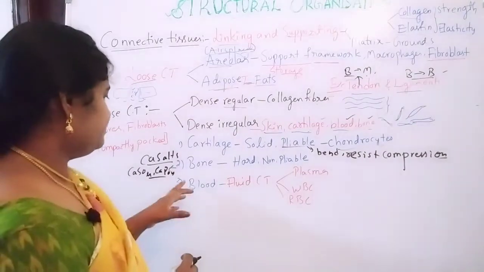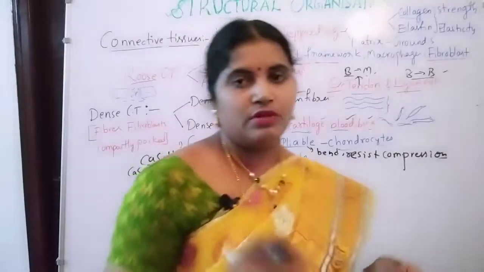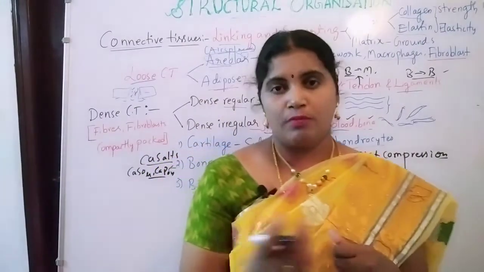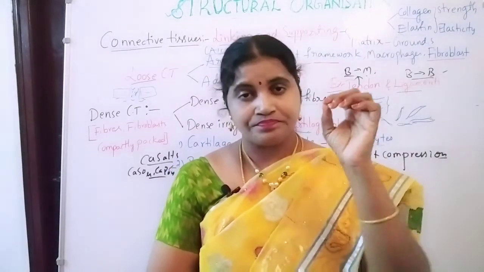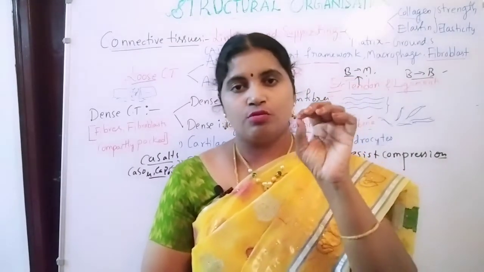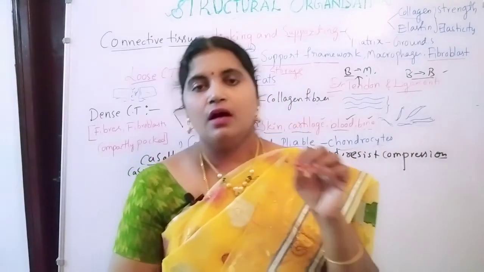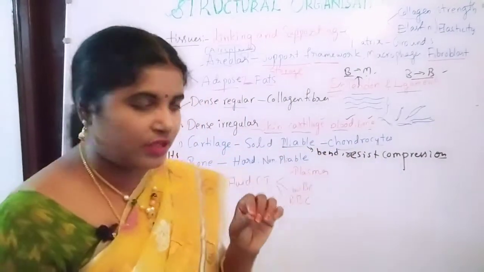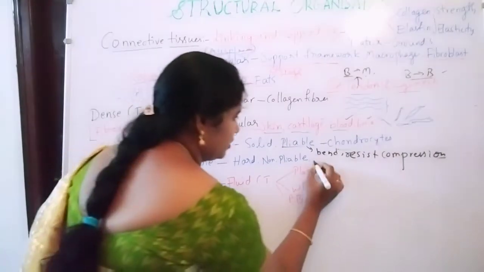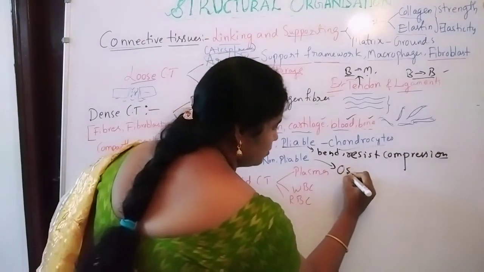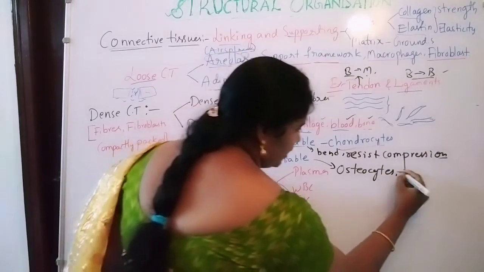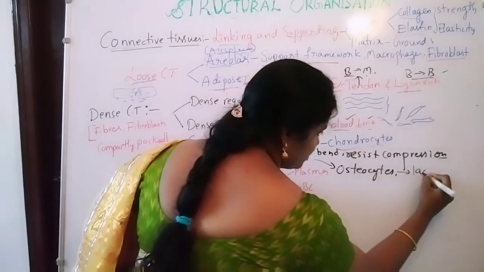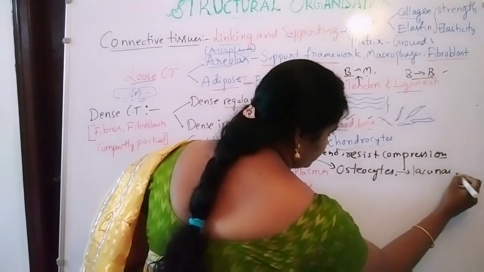Inside the bone it contains the bone marrow, and also it contains the bone cells. Bone cells, also known as osteocytes, are present in the spaces of the lacunae.